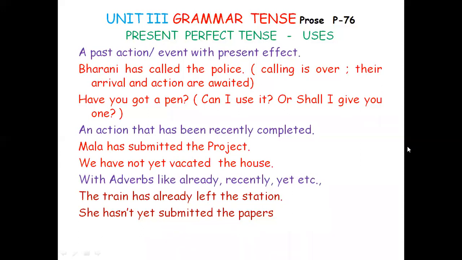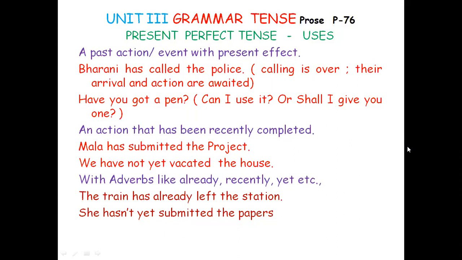Have you got a pen? This is present perfect tense. It's an interrogative form. Have you got a pen? What is the meaning? Can I use it? Will you give me? Shall I give you one? If you don't have, shall I give you one? These are the implications. Here we use present perfect tense. Have you got a pen?